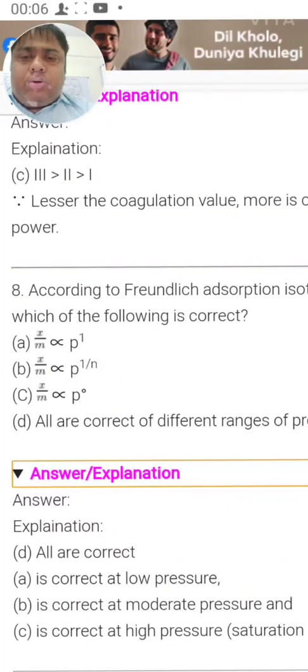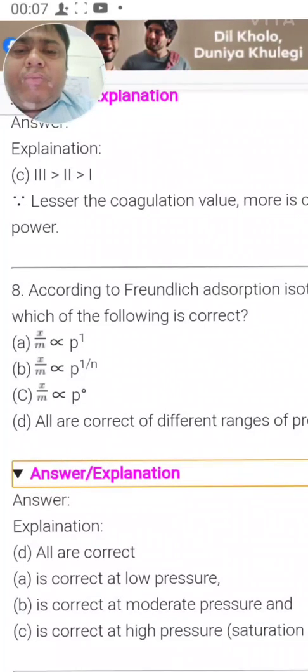Alright. So x by m is proportional to p to the power 1 by n. Now if you take the value of n equal to 1, it will be p to the power 1. For which value of n should p be to the power 0? Because 1 divided by 0 would become infinite.